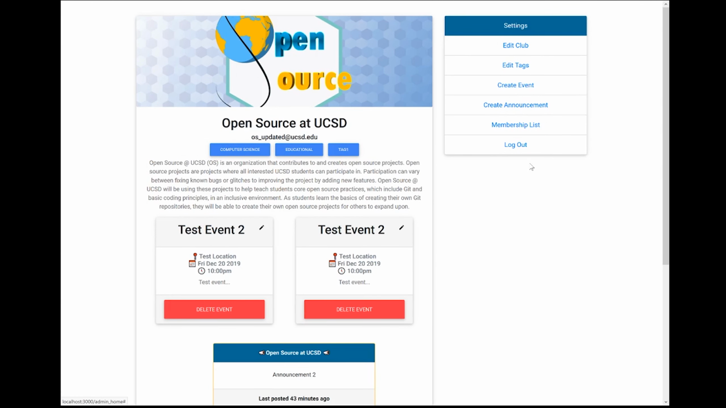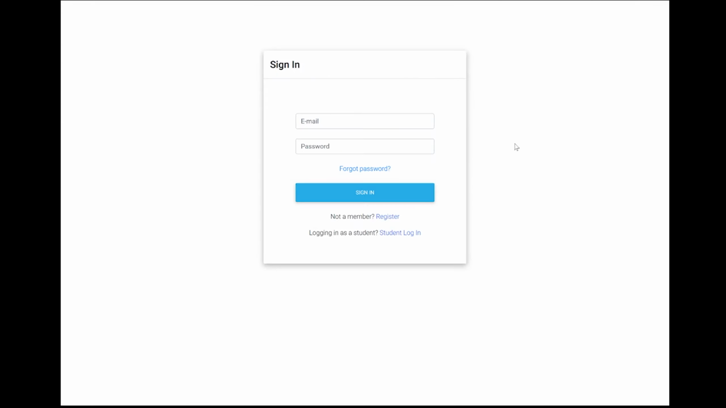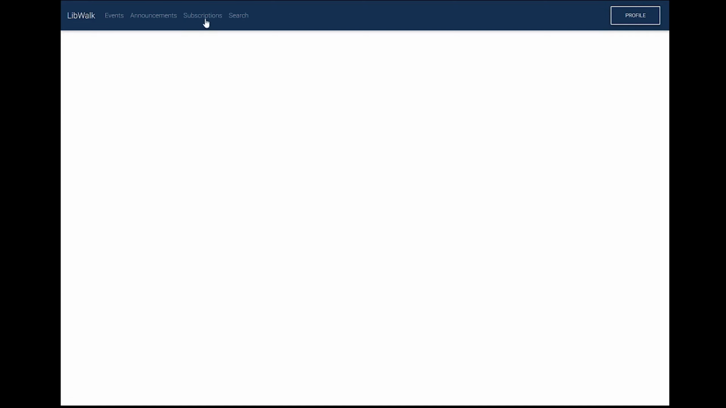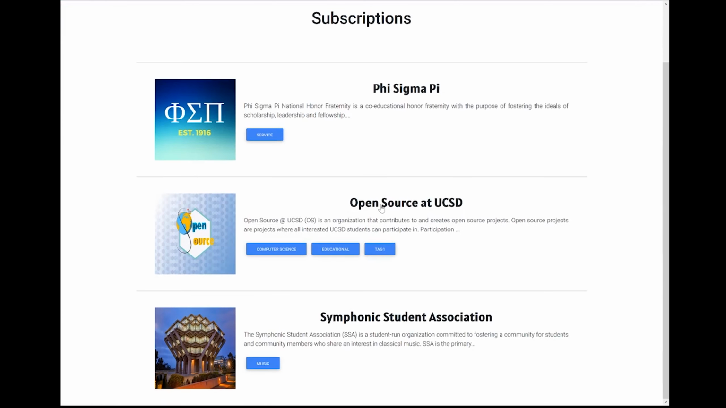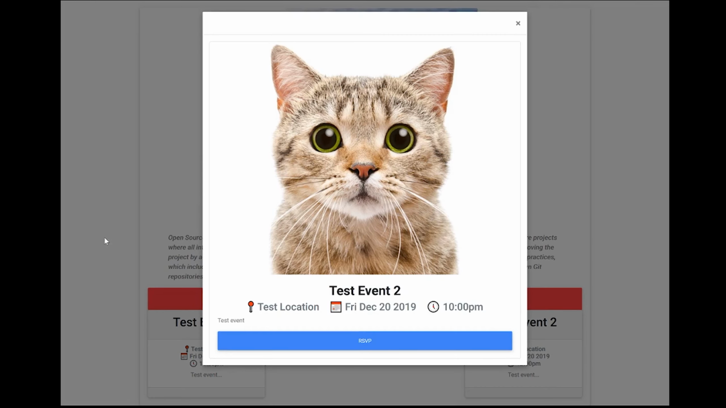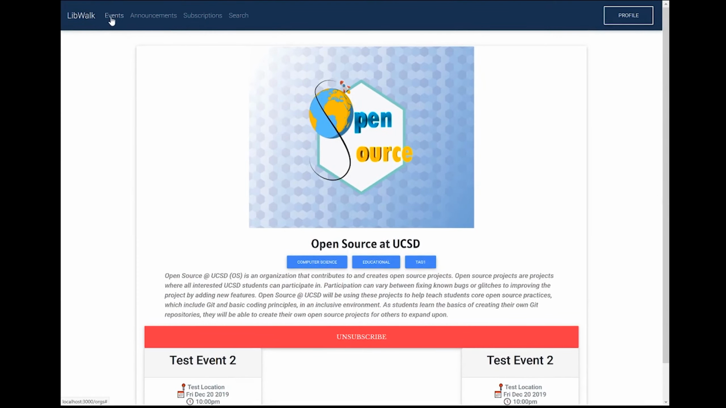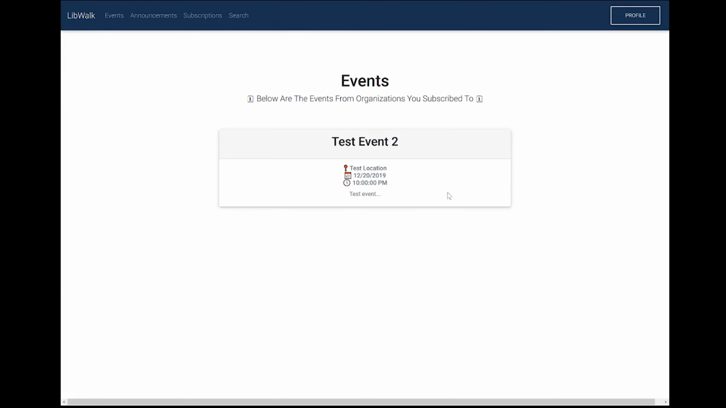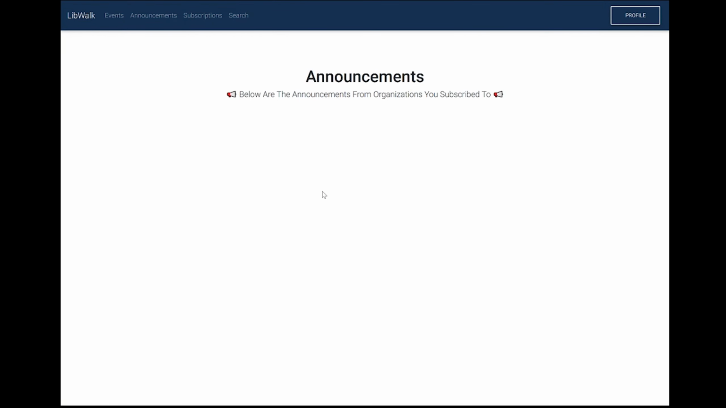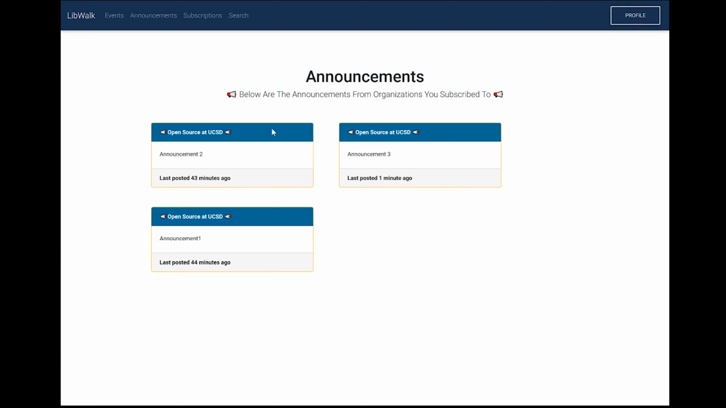Let's go back ahead to the user panel and see our subscriptions and events and if they have updated. So I'm going to go back to the student login and log in again with my Google account. And once I'm logged in, I would like to go and view the subscriptions page. See if I can look at my org. Perfect. And as you can see, the events have updated on the org page. And also, if I want to go look at all the events from all of my orgs, we can see all of them will show up right here. Furthermore, I can also look at the announcements. So we can go ahead and see the last 3 announcements made.